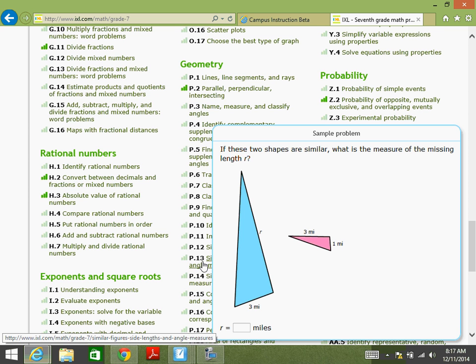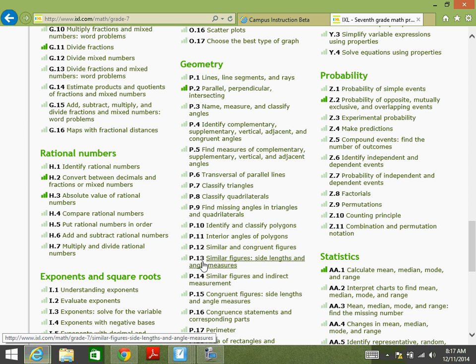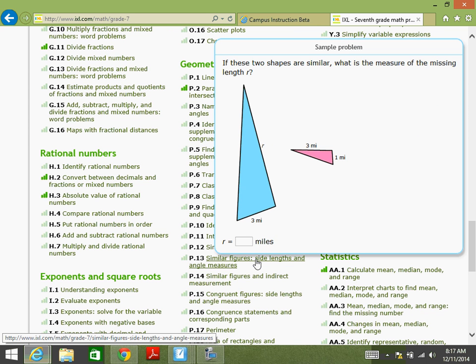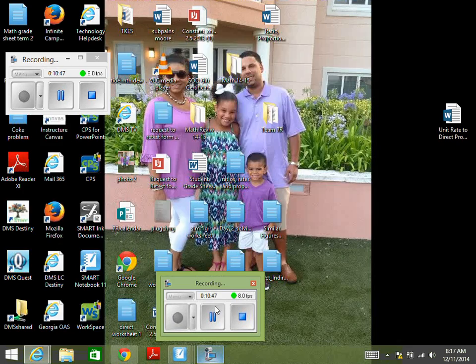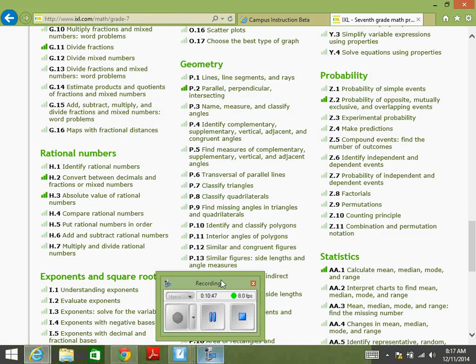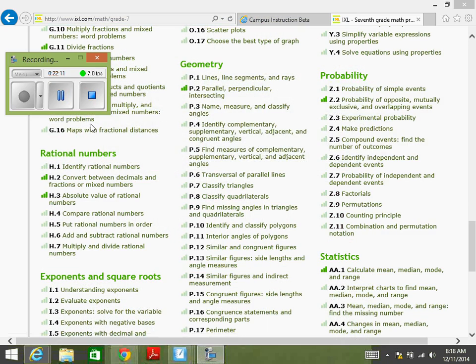Some of them will ask you to set up proportions to solve for sides, and some of them will ask you about angles. iExcel P13. You will continue to work on P13 until you get a 90 on it. And I will be walking around to help you, or you can ask for help. I don't have markers. If you have your own marker, you're welcome to use a marker board.